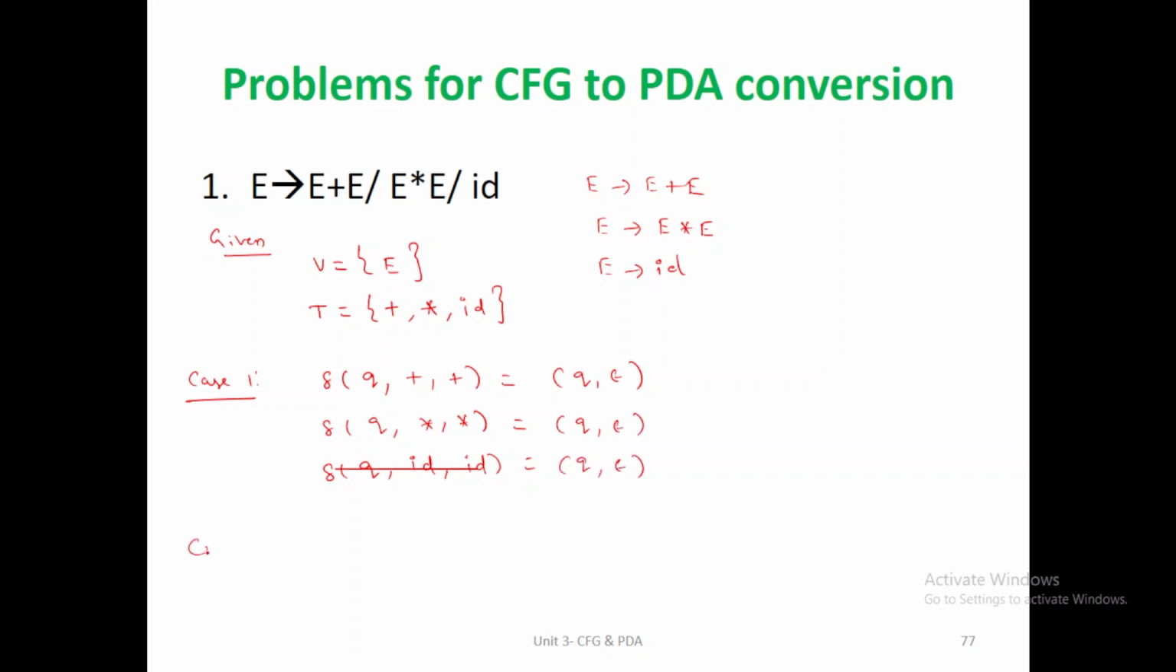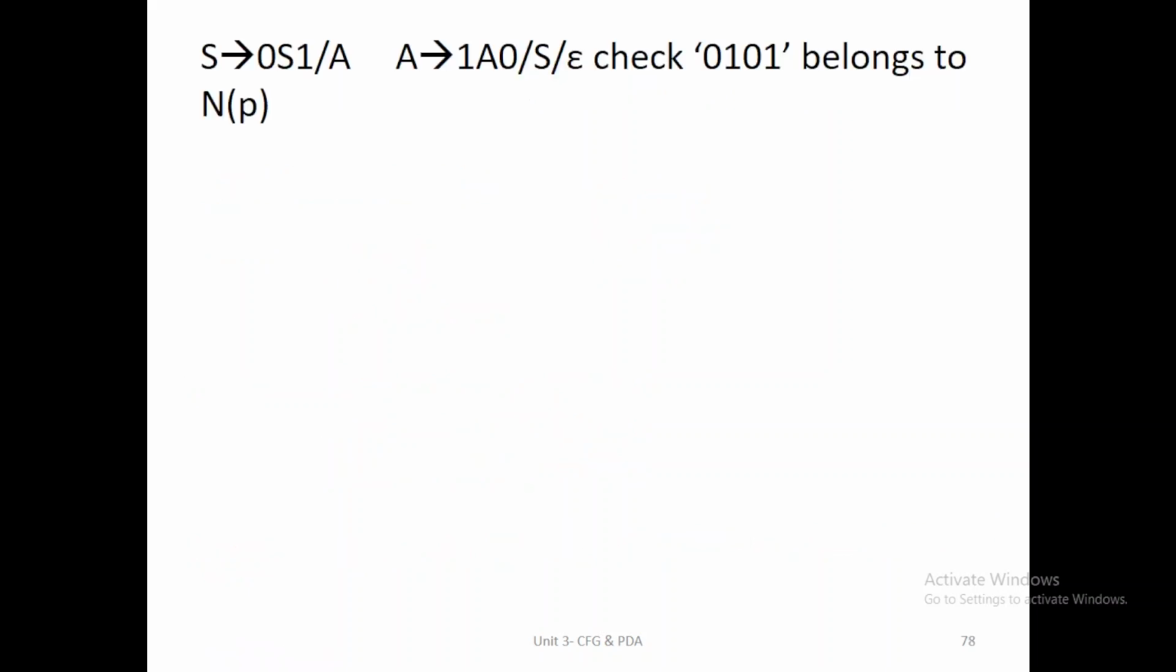So this is the PDA. And case 2 should be written for the non-terminal. So Q epsilon, the given non-terminal is E. So totally 3 values are available. The first production right side value is E plus E. Second production right side value is E star E. Third production right side value is ID. So these 3 values are available. So in this way we can write the push-down automata for other notations.